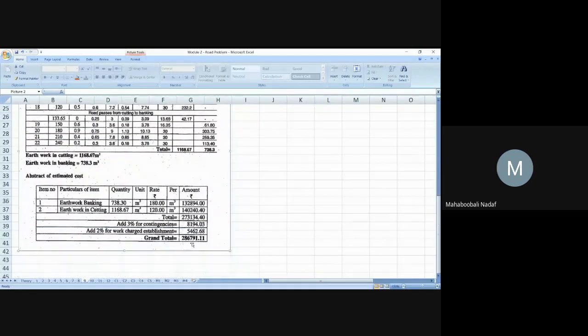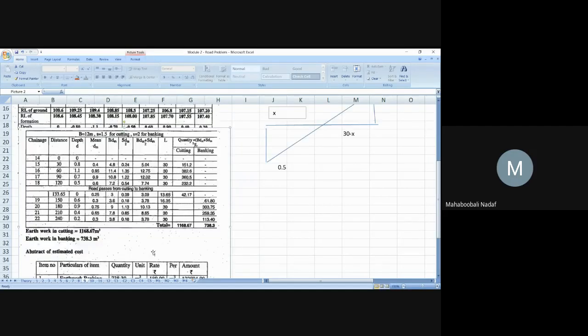But the procedure is the same. Okay. At the last stage, given the rates, you need to multiply. Banking separate rate, cutting separate rate. You need to multiply and you will get one amount. And you need to add contingency 3% to this amount and 2% work charge establishment to this amount. So again, this plus this plus this will give the total amount. Have you understood this problem?